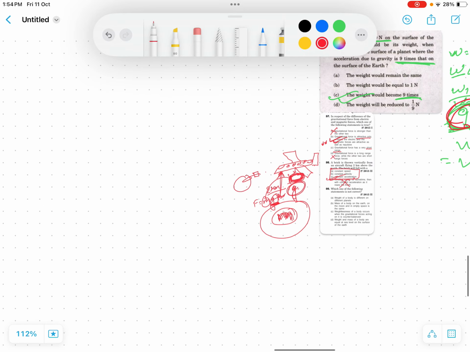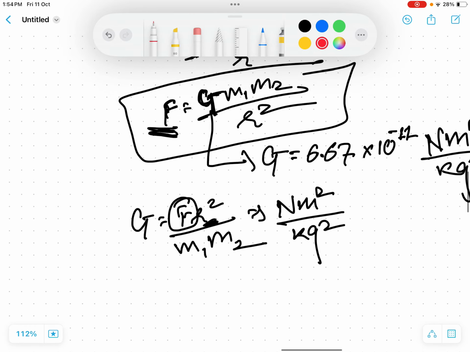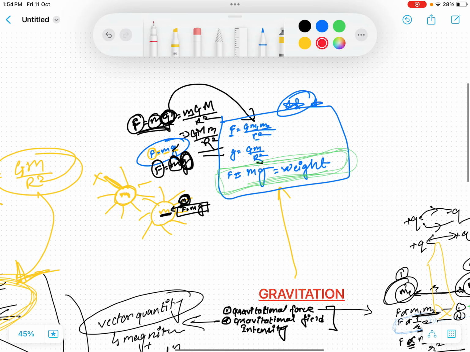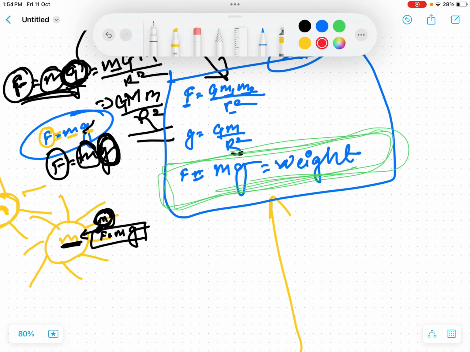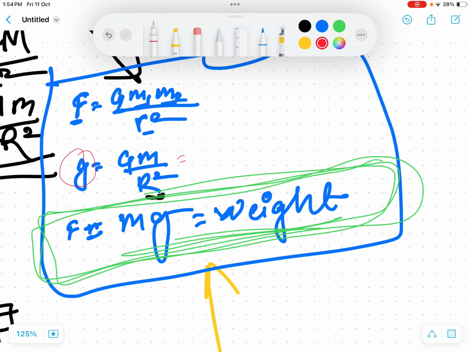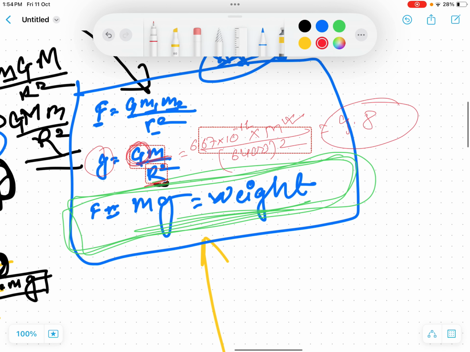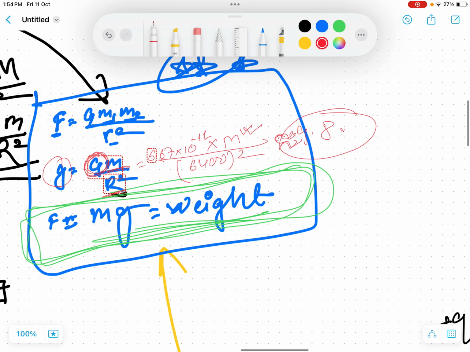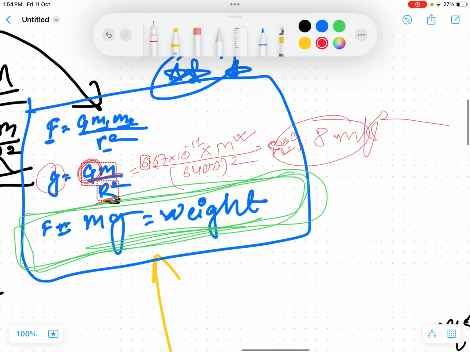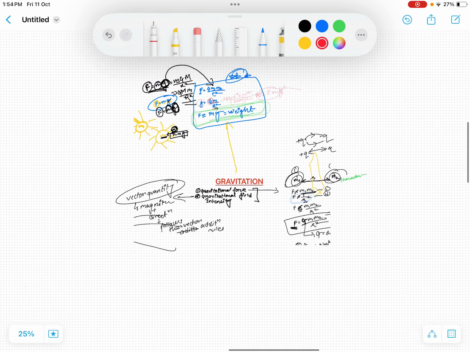Now let's also discuss this. We talked about g. What is this G? This G is also fixed. It is a constant, 6.67 times 10 to the power minus 11, and the mass of the Earth is also fixed. I don't know the exact value of the mass of the Earth, but it is fixed. The radius of the Earth is about 6400 kilometers, and when you put in the values we get approximately 9.8, which we call the acceleration due to gravity. So this is also fixed.